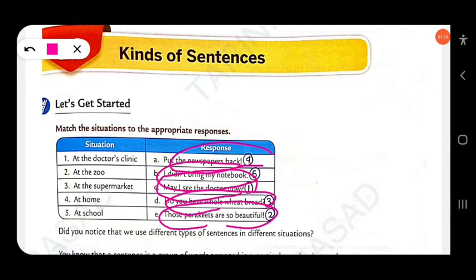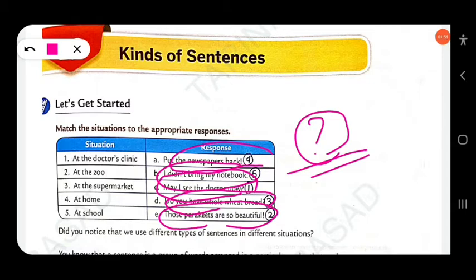At the doctor's clinic you want to meet the doctor, so what will you say? May I see the doctor now? Here the sentence ends with a question mark, so this is an interrogative sentence. Next, at the zoo: those parakeets are so beautiful. That shows a sudden feeling, reaction, amazement.